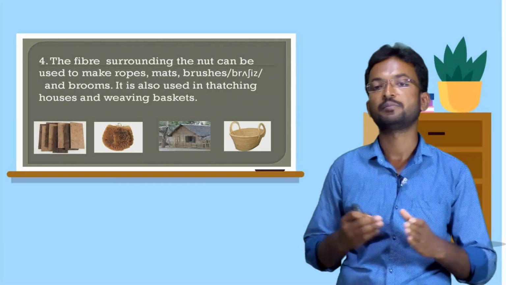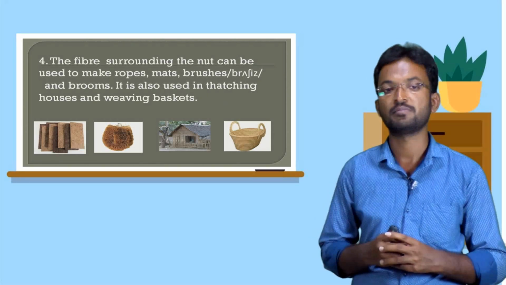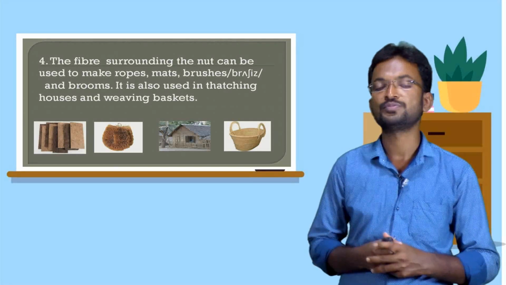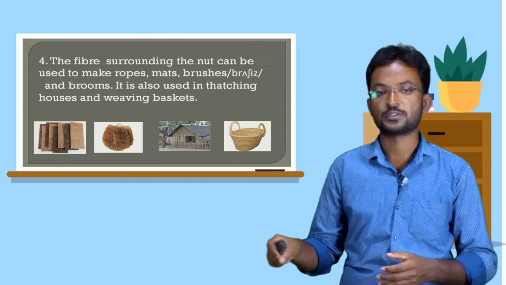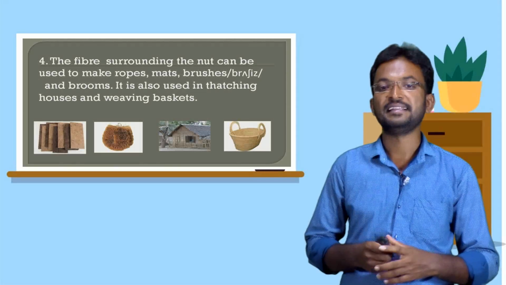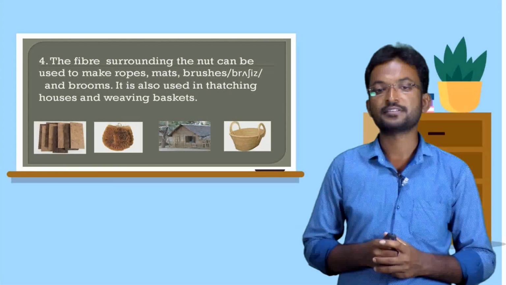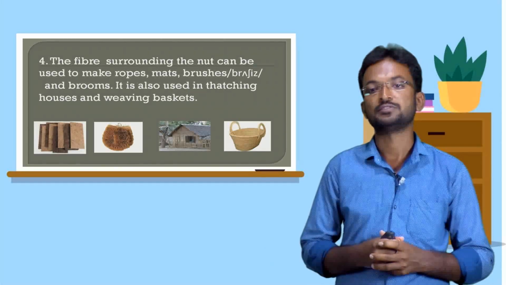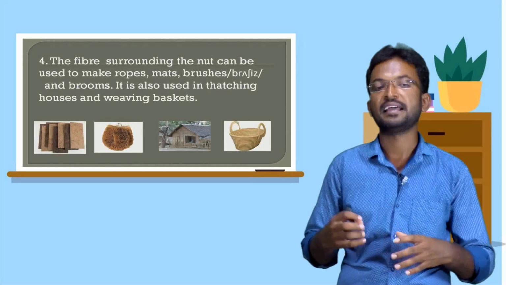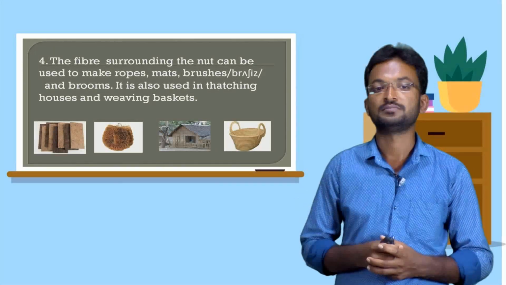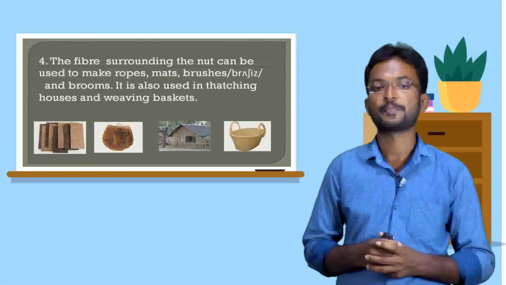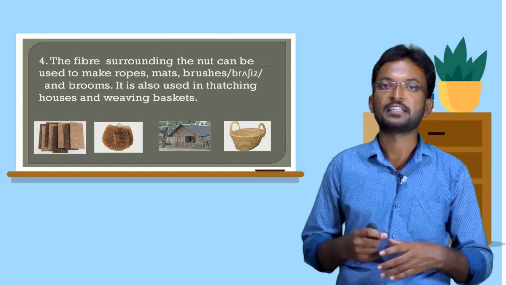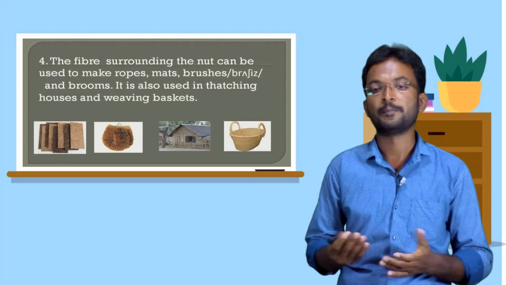We can also prepare brushes by using the coconut fiber, and brooms for sweeping the floor, and it is also used in thatching houses and weaving baskets. We can use coconut leaves for thatching, for roofing the houses, and we can also weave baskets from the coconut fiber.